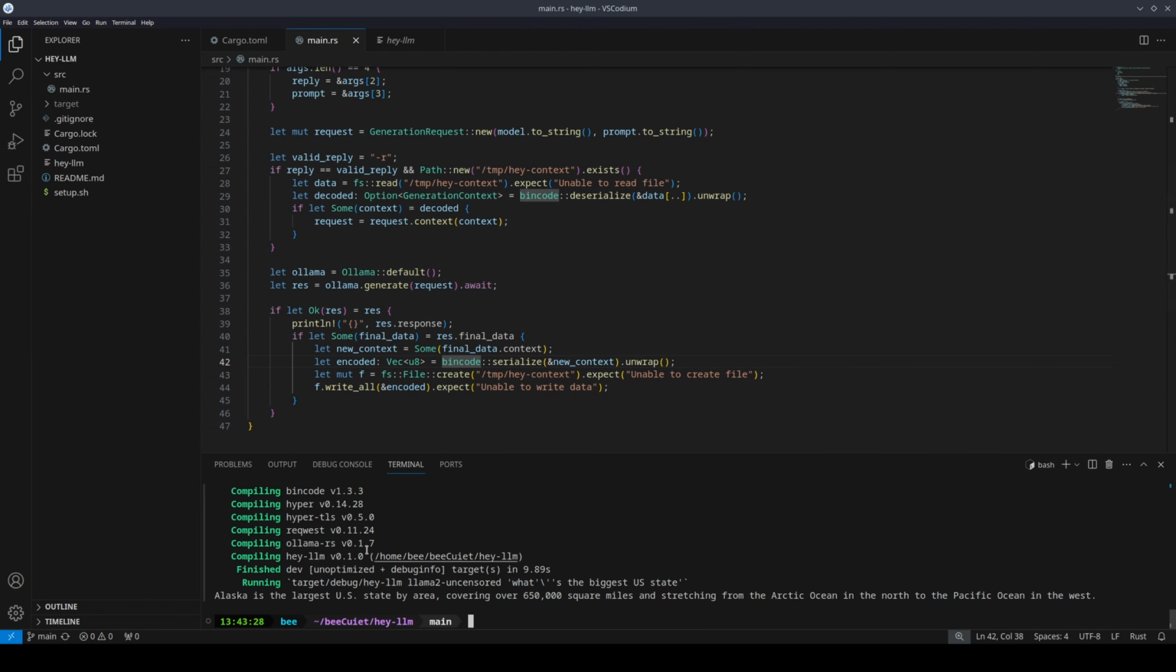And just a note, once it builds, the response time to actually get the response depends on how fast your computer is. So if you have a GPU, it's going to be a lot faster than if you only had a CPU. And that's just because of how a large language model actually creates responses. It has to do a lot of complex matrix multiplication, and a GPU is much better suited for that than the CPU. But if you only have a CPU, this still works. It's just going to take a longer time to get a response. So cool. Alaska is the largest US state by area, covering over 650,000 square miles, blah, blah, blah.